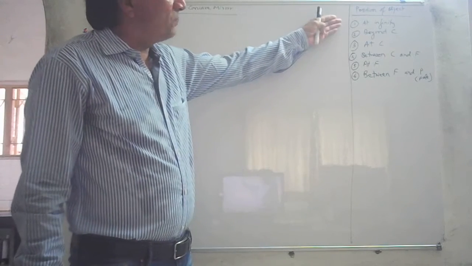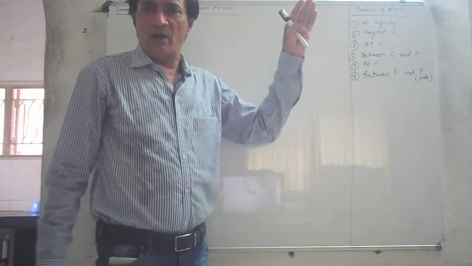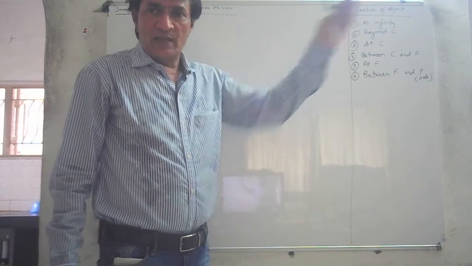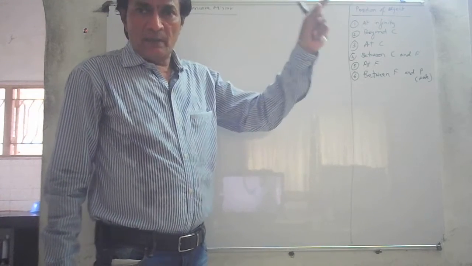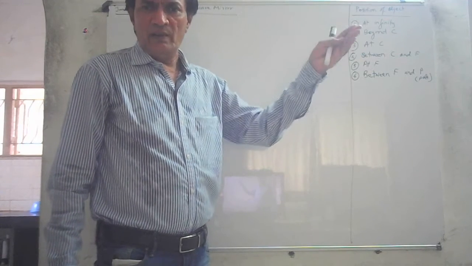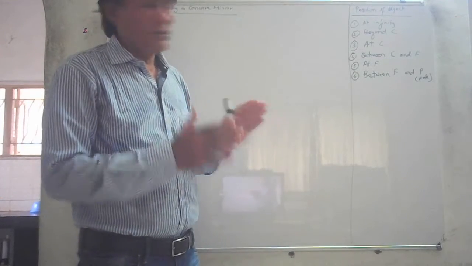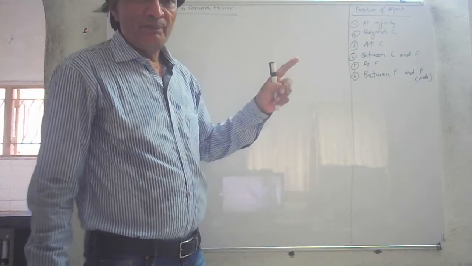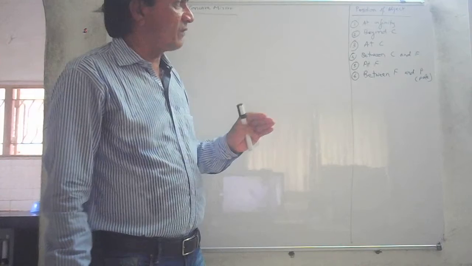When the object is at infinity. At infinity means the object is very far away, very far. The object is like a distant star. At night, when you look up in the night sky and you look at a star, the light coming from the star is considered as coming from infinity. It's very far away, and the rays of light coming from there are considered as parallel rays of light. So we will discuss the first position of the object at infinity, then beyond the center of curvature, beyond C, means beyond the center of curvature.